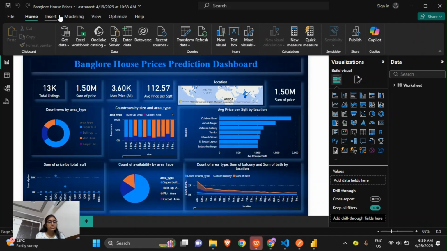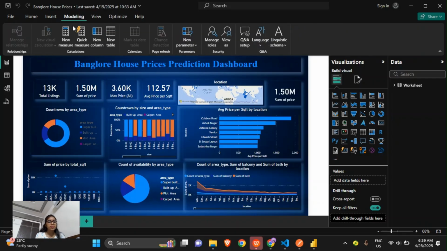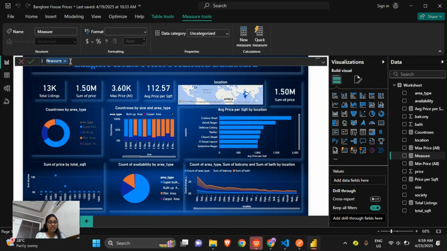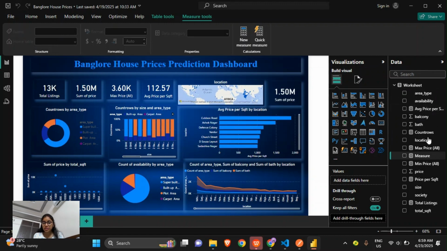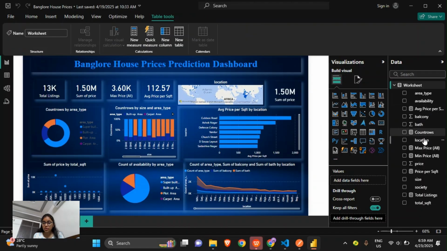You can create new variables like average price per SFT using this new measure. Here if you want any measure you can mention it here, like using such modeling I have created this average price per SFT, and also maximum price, minimum price, total listings, and count rows.